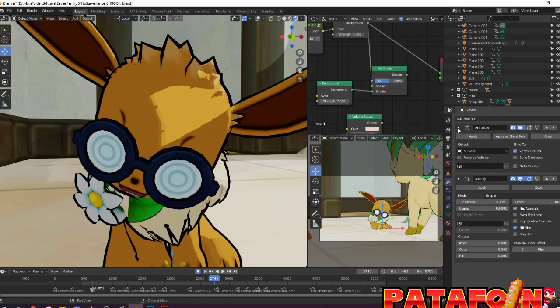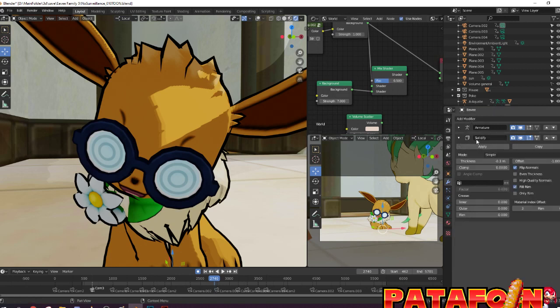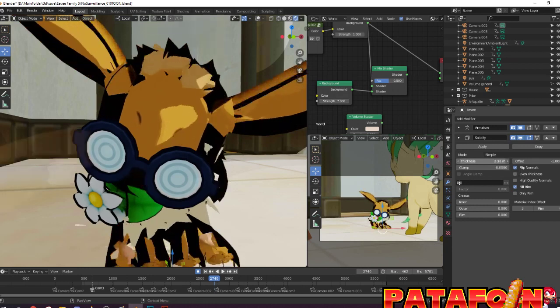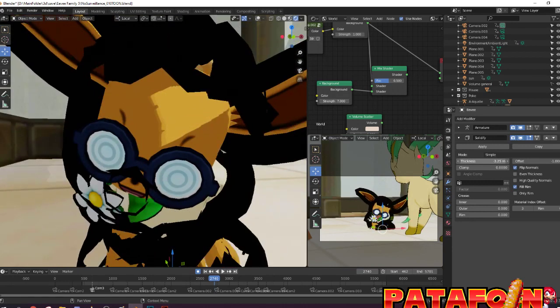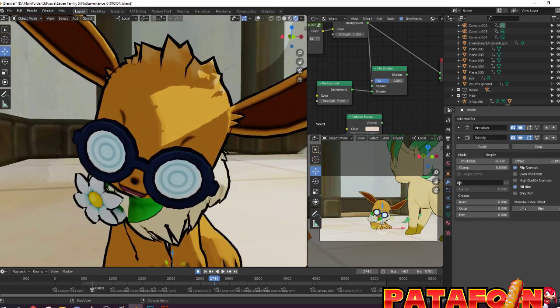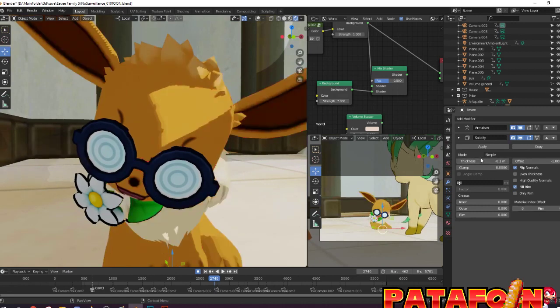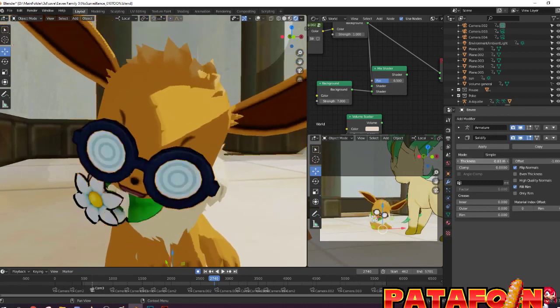What I do is I add something called solidify. What it does is it duplicates the model into itself. If I change the material, so basically it's a duplication.